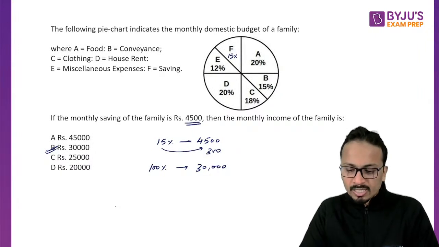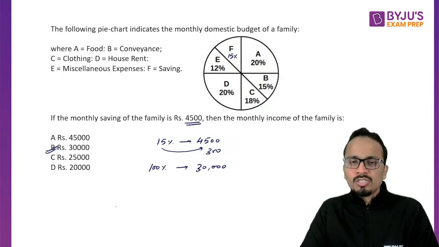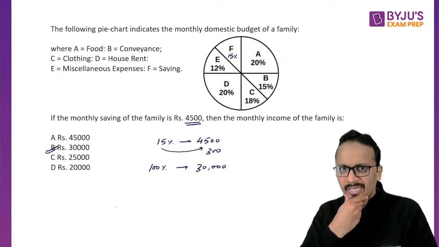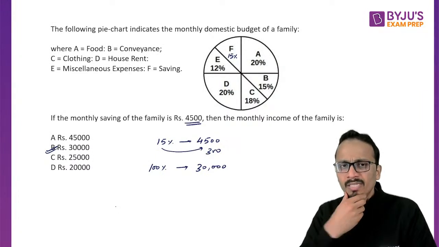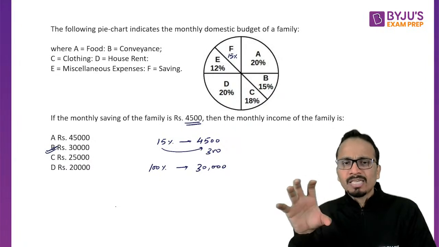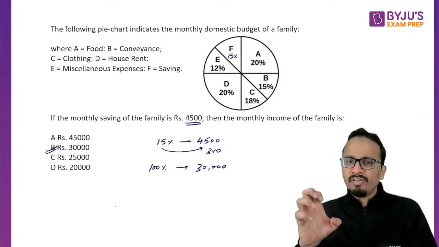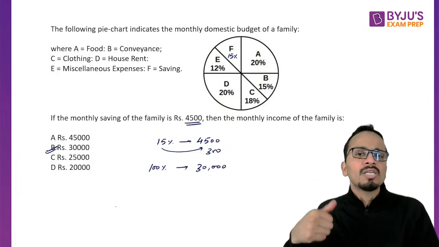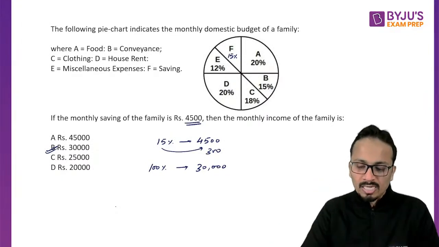And Jagdish, you're asking why we took 100%. So Jagdish, total percentage is 100. So this is the breakup of the budget of the family, the income of the family. So out of total income, there are some expenses as well as saving. So that is why we have calculated 100% because the monthly income was asked.